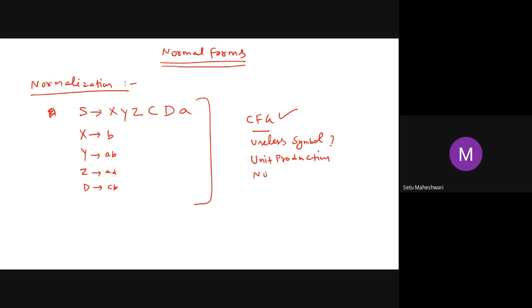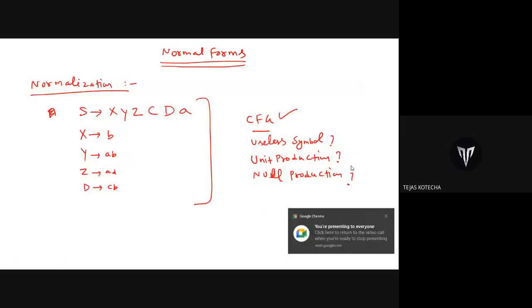Can you find any null production? No, sir. Neither is there any null production. All right. Now, as per redundancy, everything is perfect in this grammar. But look at this grammar. Do you find something unusual, something which is not good? Can you guess it? B is repeating in all. No, no, no. Okay. Z is not.